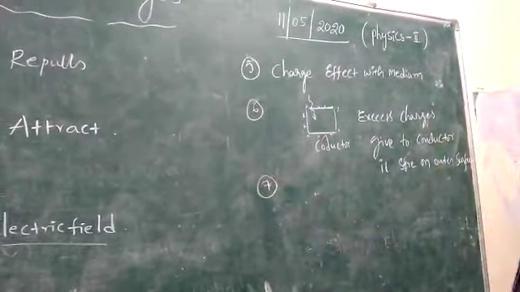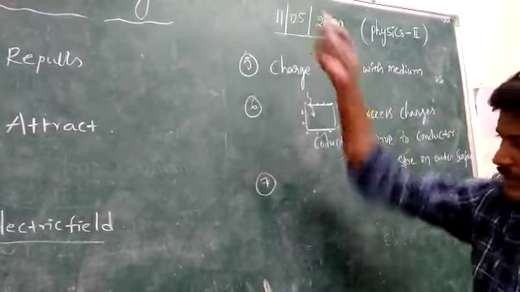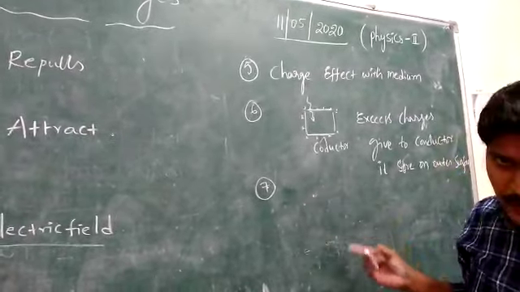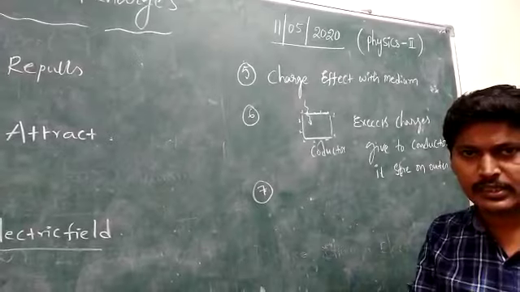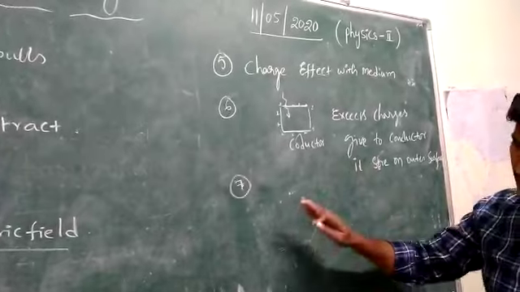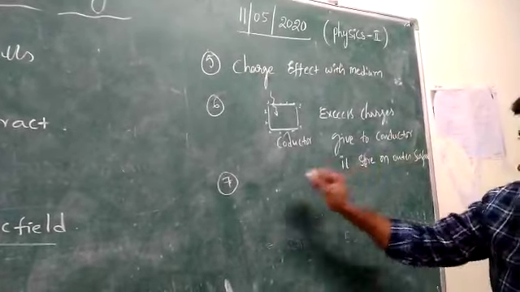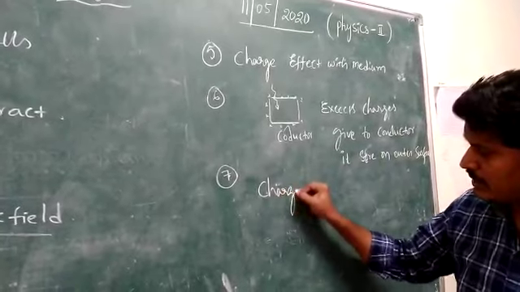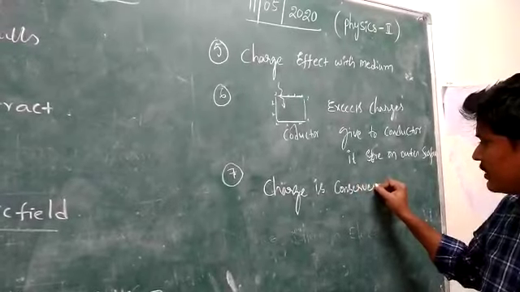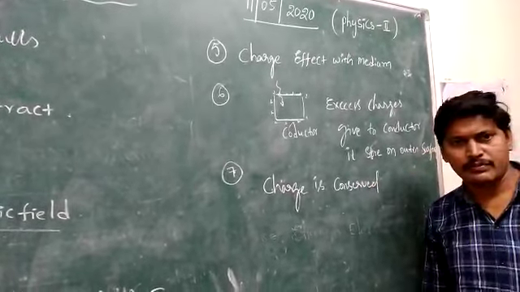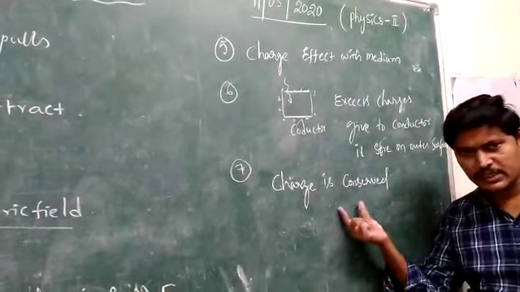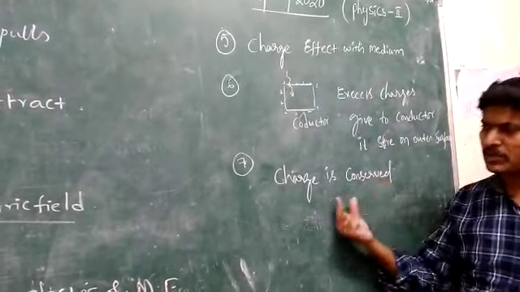Next, the charge is conserved. That means charge can neither be created nor destroyed; it is just transferred from one substance to another substance.